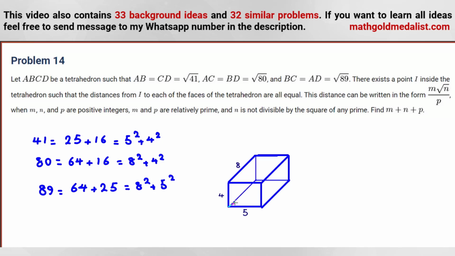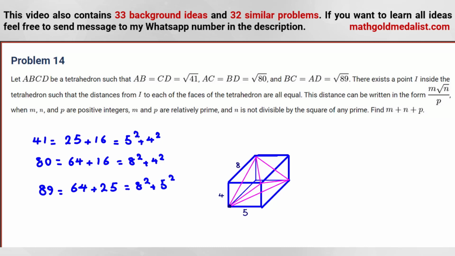So we can consider this point as origin. We can consider this one, this one, this one, these points, and we should draw this one. Okay, it is our tetrahedron, and these are our points.